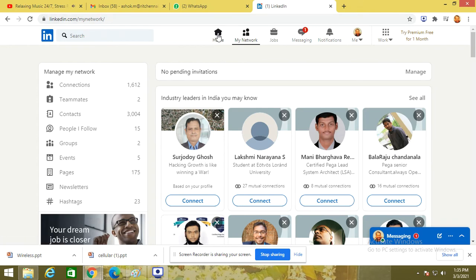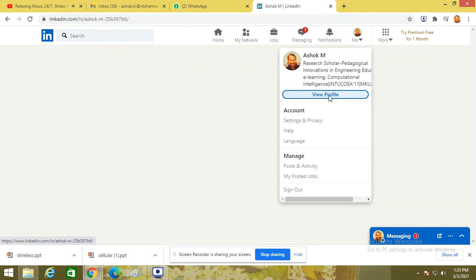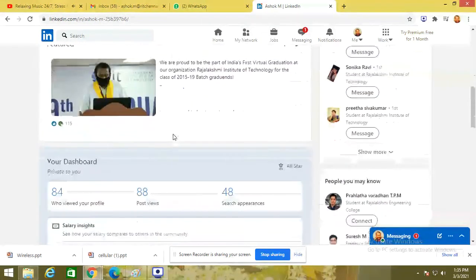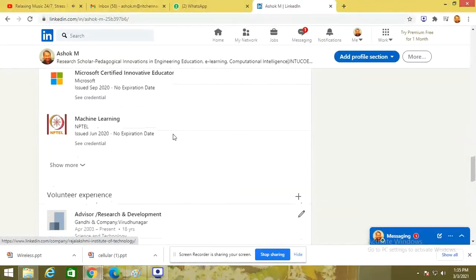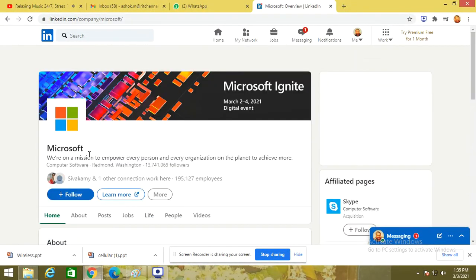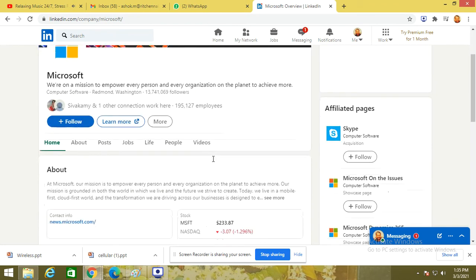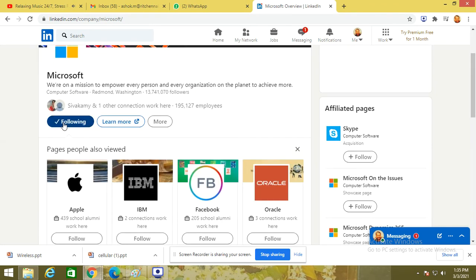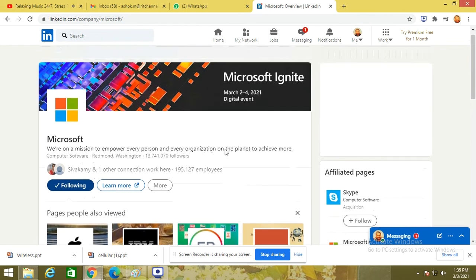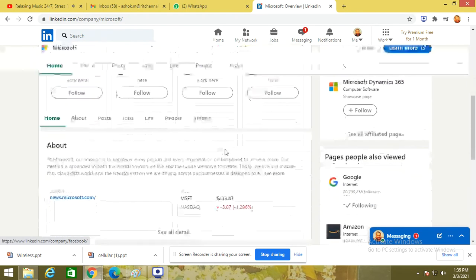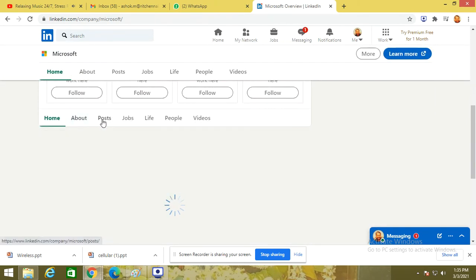The simple thing is you have to follow the branded MNCs. For example, in my profile, I have completed a Microsoft certification. If I click follow, that's all. From here onwards, if I go to my feed, it will automatically fetch me the related contents and start posting relevant content. I could see what posts they are making and what jobs they are ready to post. Job posting is mostly done by the HR only.